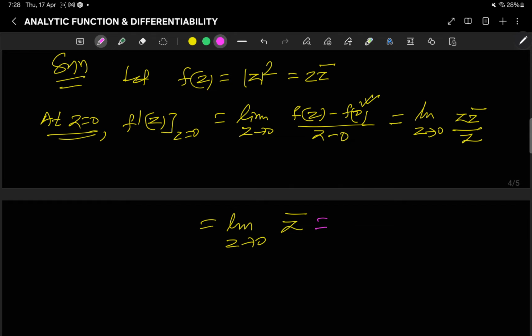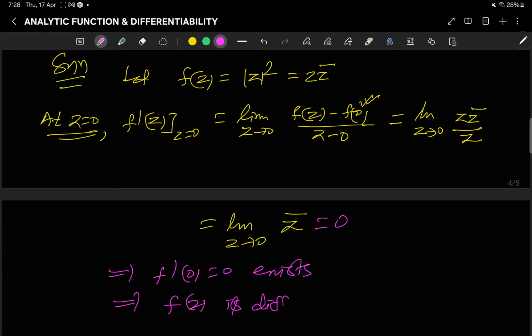Here it is 0, so that means f'(0) = 0 exists. So this implies f(z) is differentiable at z = 0.